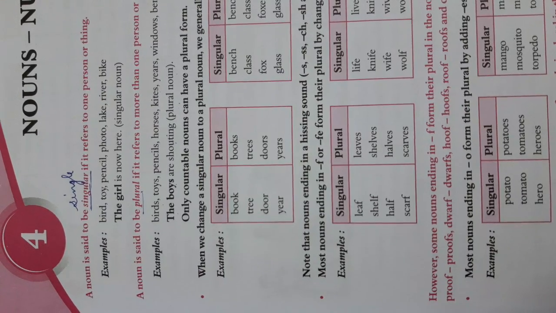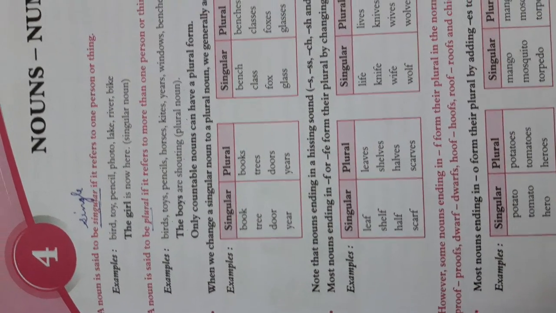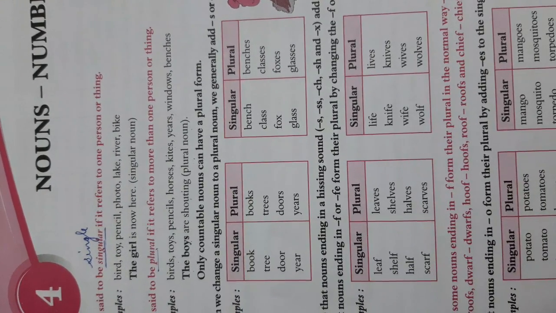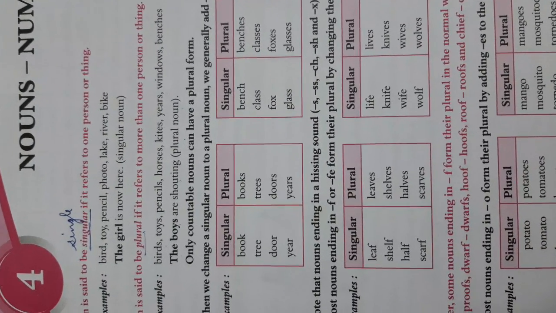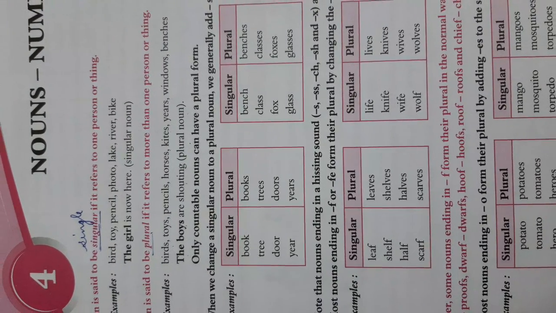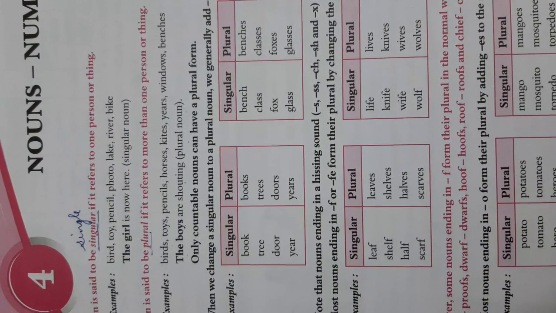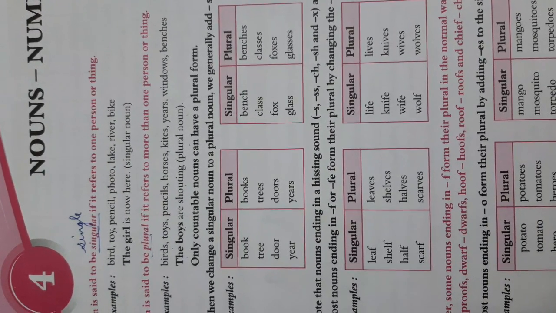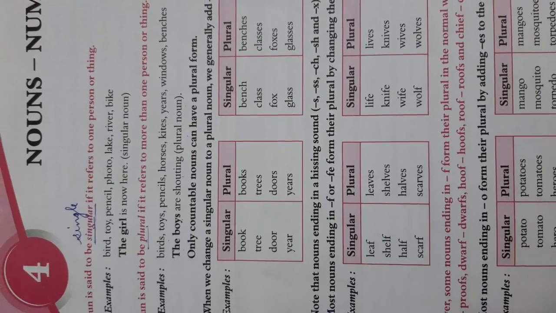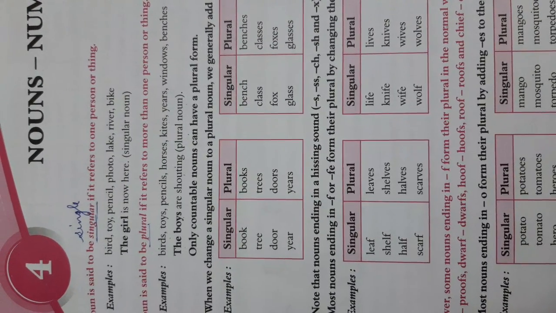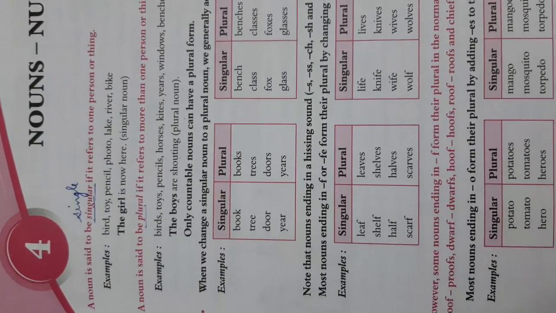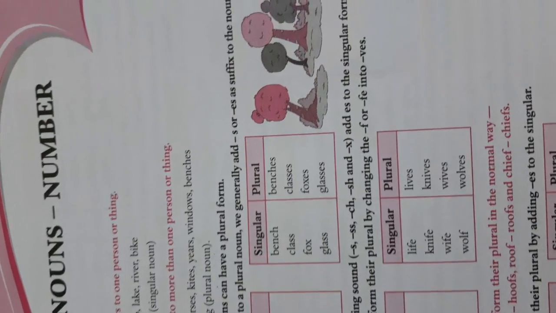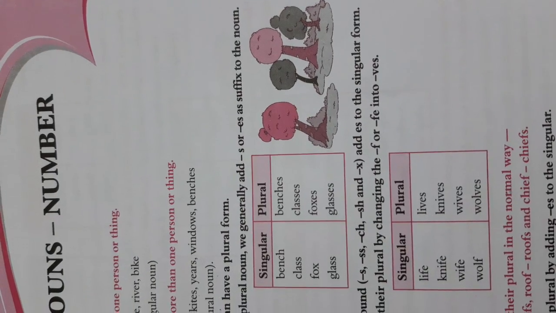A noun is said to be plural if it refers to more than one person or thing. Now, if we are talking about more than one person or thing: birds, toys, pencils, horses, kites, ears, windows, benches. S is there, so this becomes plural. The boys are shouting, plural noun. Is this clear? Now, we can change a singular noun to a plural noun by adding s or es suffix to the noun.